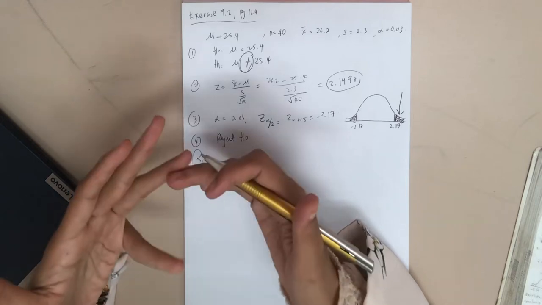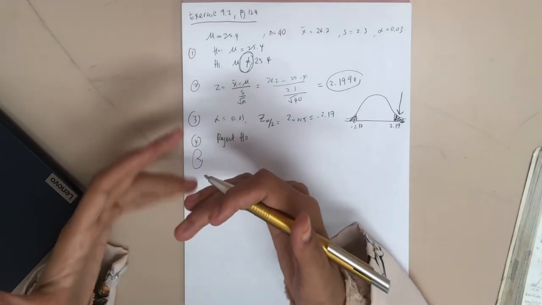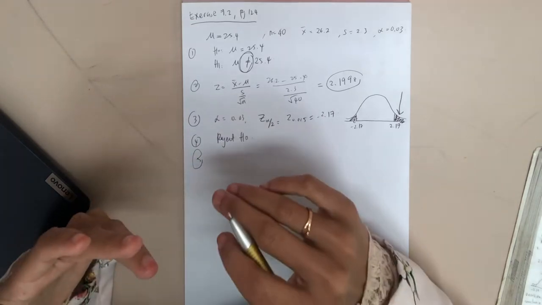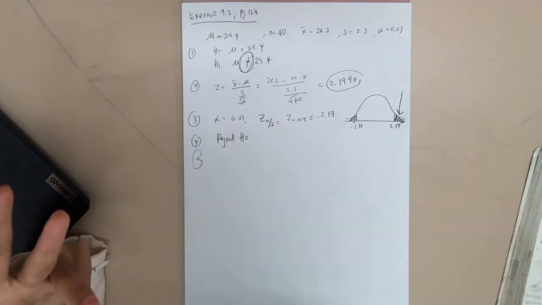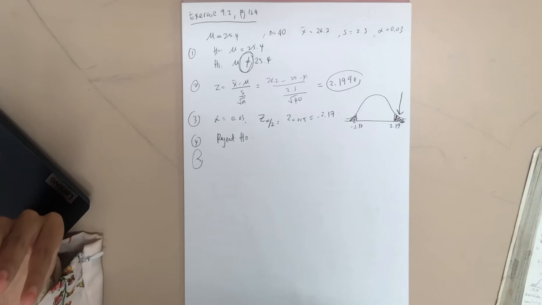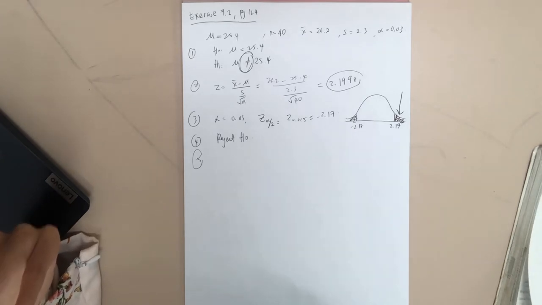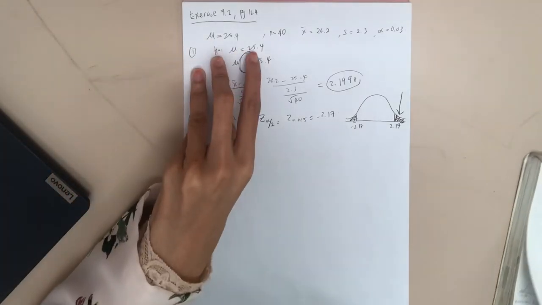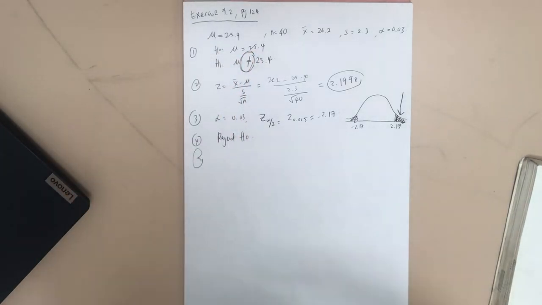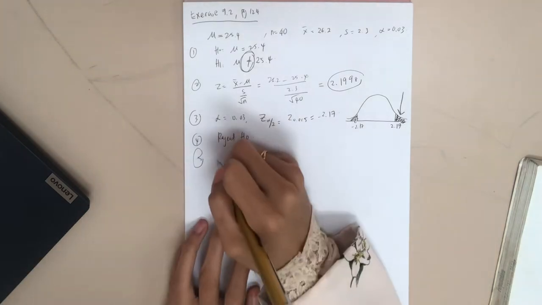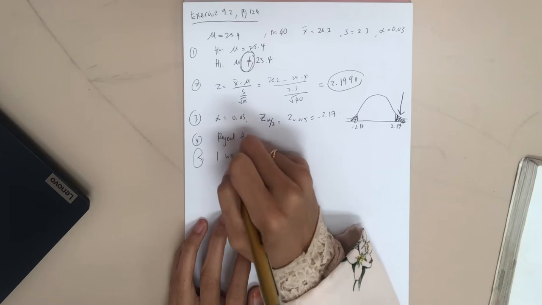So what can we conclude? We can conclude that it is not true that the mean time to stop is 25.4, or you could say I would not agree with the claim.